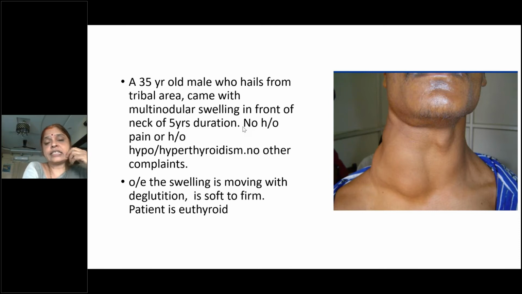Then next is neoplastic features. What are the features or symptoms that the patient can have if there is any neoplasia? That is a malignant neoplasm. As such, benign neoplasm we cannot differentiate from any other type of goiters. Weight loss is not a feature of malignancy. See, thyroid malignancies are very, very indolent malignancy. That means they are very, very slow growing. They may take 10 to 20 years to show features of malignancy.